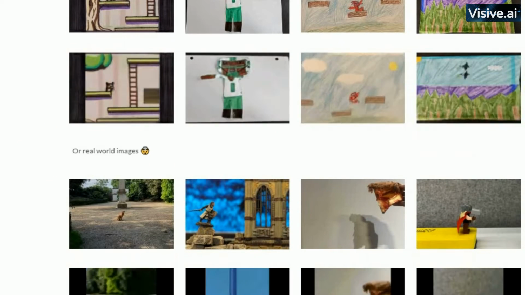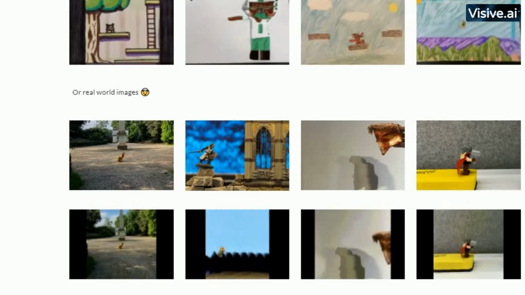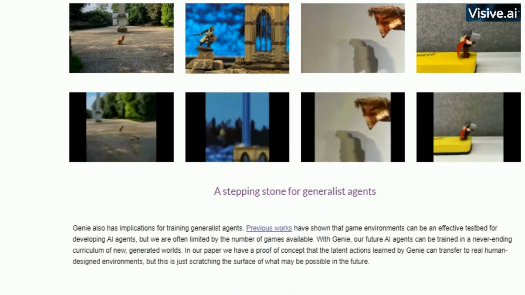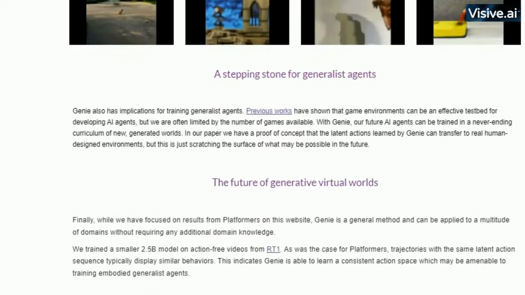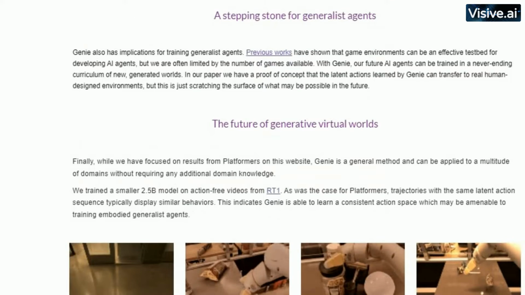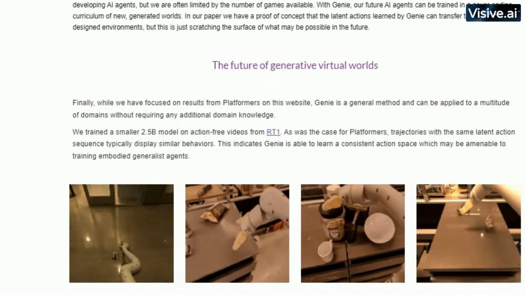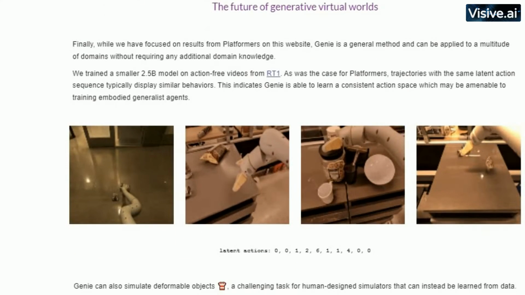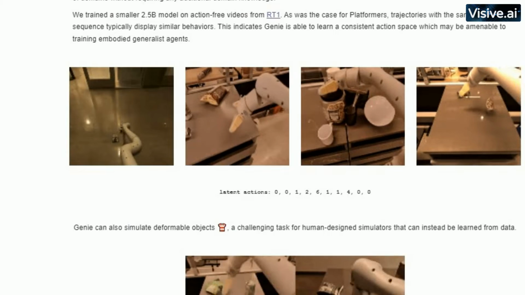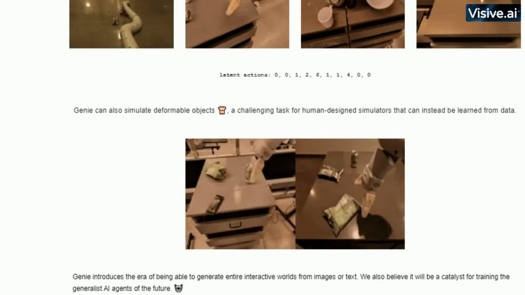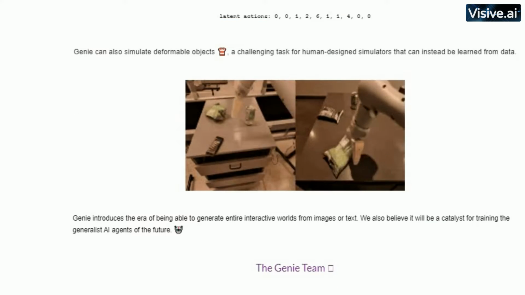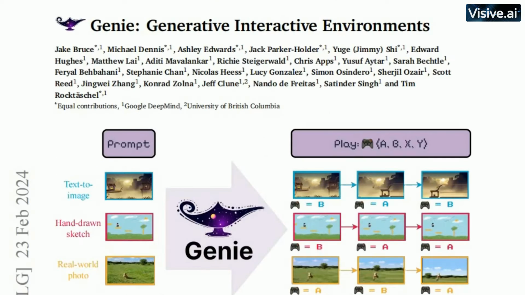The paper introduces Genie as the first generative interactive environment trained in an unsupervised manner from unlabeled internet videos, capable of generating an endless variety of action-controllable virtual worlds. With 11 billion parameters, Genie can be considered a foundational world model. This is why the AI community is all abuzz. This could be the year of world models, a crucial component for AGI. This paper, therefore, is a key stepping stone towards the next level of AGI.